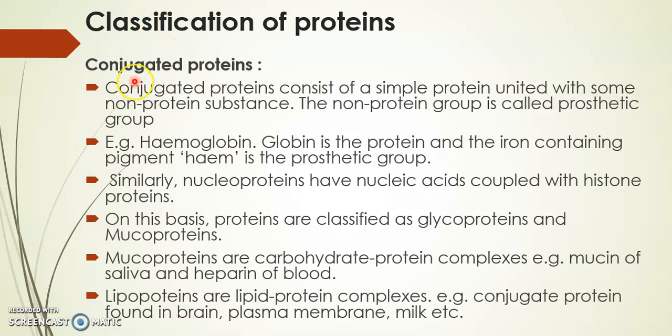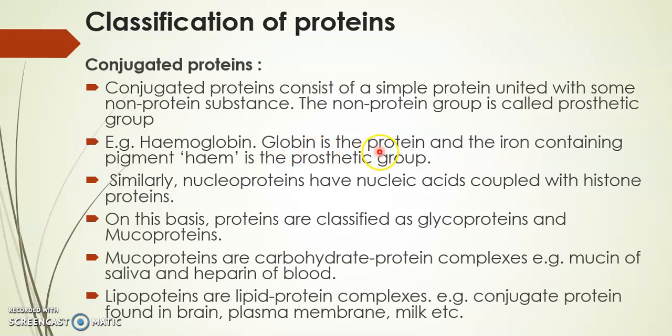Next type of proteins are conjugated proteins. Conjugated proteins consist of a simple protein united with some non-protein substance. So the amino acids, they are united with some non-protein substance. This non-protein substance, it is called as prosthetic group. For example, hemoglobin. The hemoglobin protein which is present in the blood, it is an example of conjugated protein.